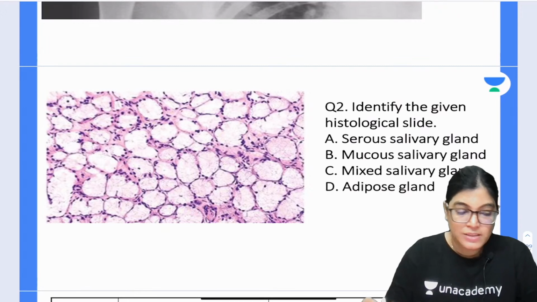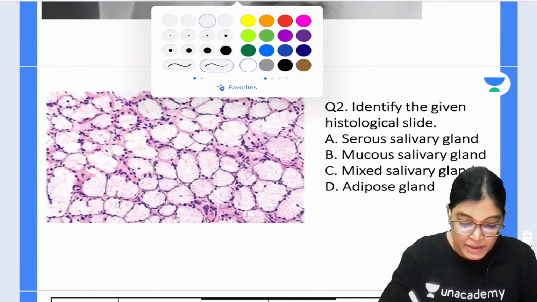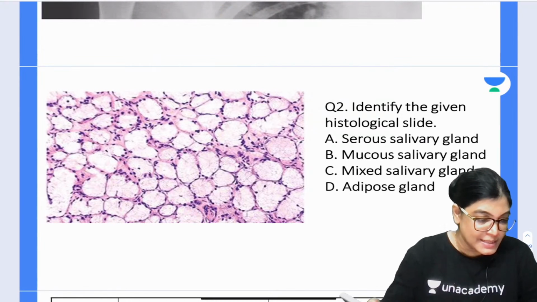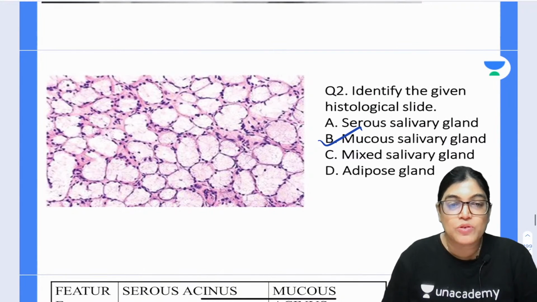Okay, so let me come up with the explanation. Shireen is telling B. And my dear aspirants, Shireen is absolutely right. It is a mucus salivary gland. So Shireen, you are absolutely right. Yes, it's a mucus salivary gland.